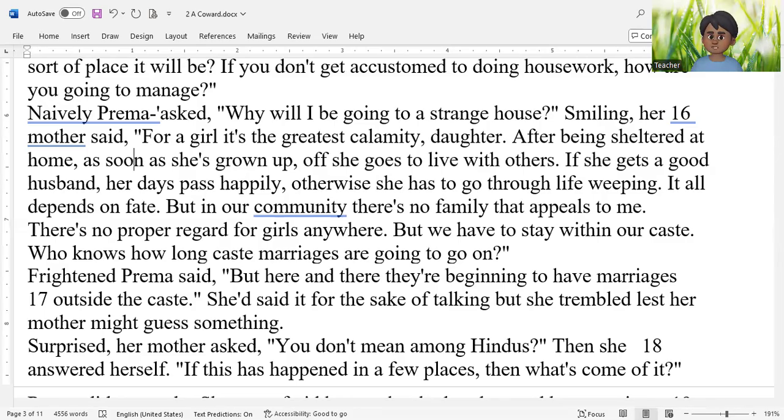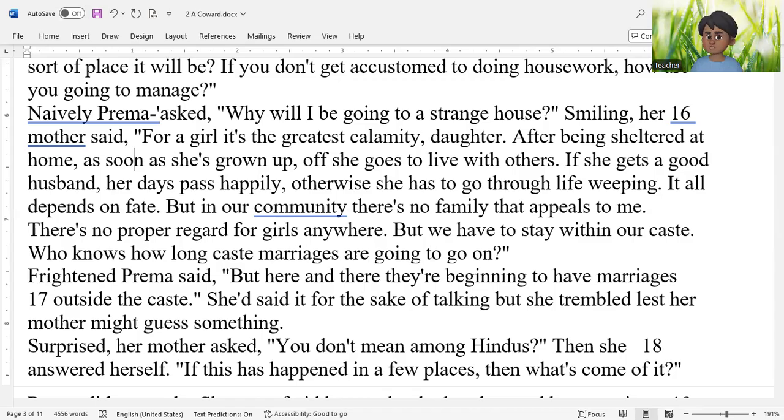If she gets a good husband, see the word if, there's condition, chance. If she, fate, luck, if she gets a good husband, her days pass happily. Otherwise, she has to go through life weeping. Remark this line and write in your note copy under theme that the story talks about uncertain life of women, uncertain life of the girls. It all depends on fate.